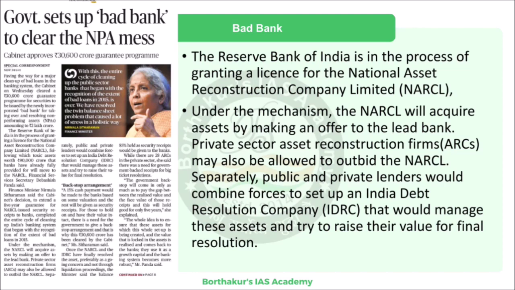So the process is simple. NARCL will purchase it. It will pay 15% in advance. The rest of 85% will be through security receipts, and IDRCL will sell those assets. If they are taking a loss or if they are unable to sell it at all, the government is going to invoke a government guarantee, which ensures that the difference between what the commercial bank was supposed to get and what the bad bank was able to raise will be paid from the 30,600 crore that has been provided from the government. This is kind of the safety valve mechanism that this system has.